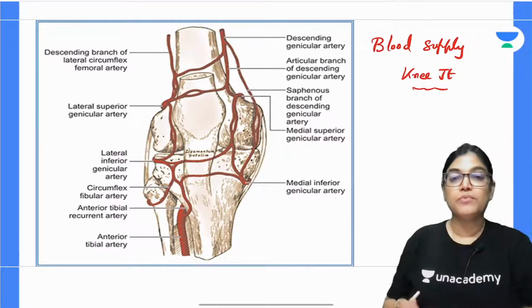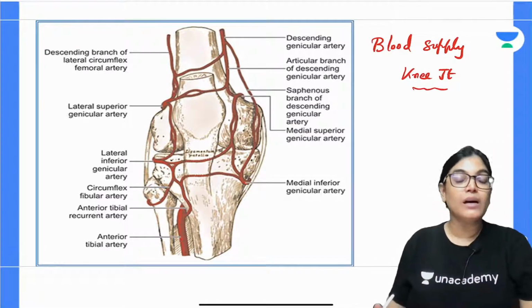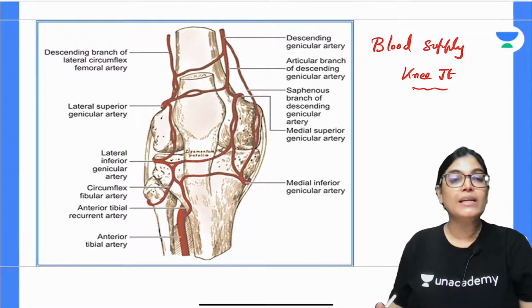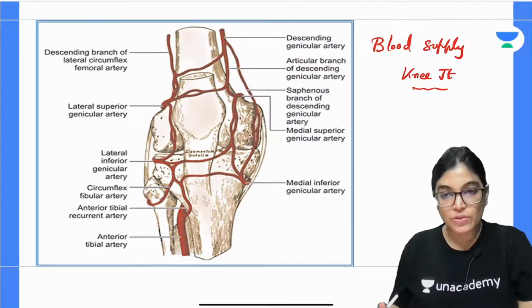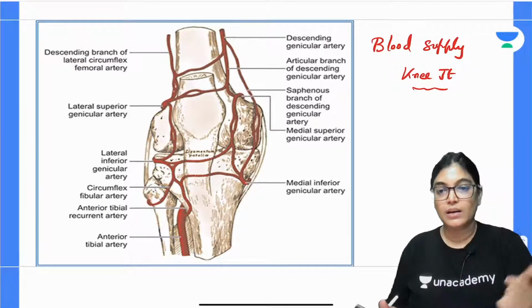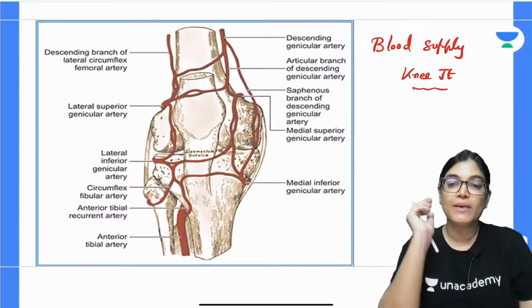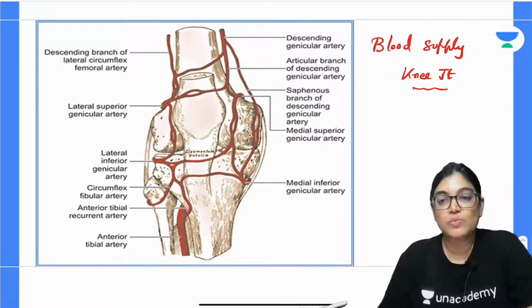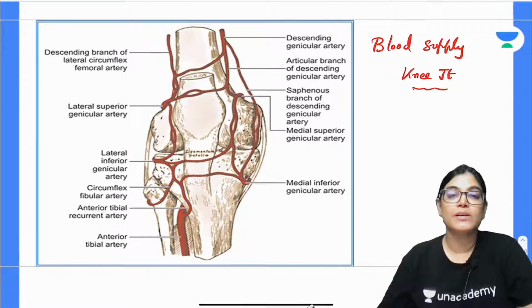It is basically from the genicular branches. In respect to the knee joint, we have 5 genicular branches: middle genicular artery, medial superior genicular, medial inferior genicular, lateral superior and lateral inferior genicular, the 5 genicular branches of the popliteal artery.